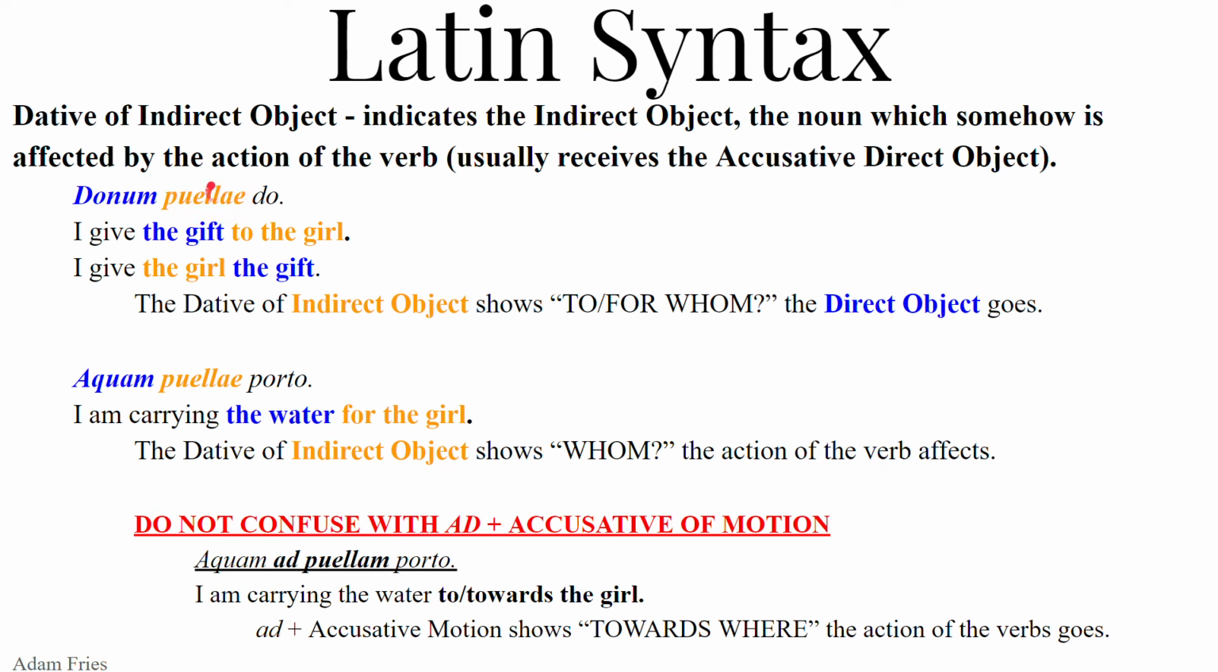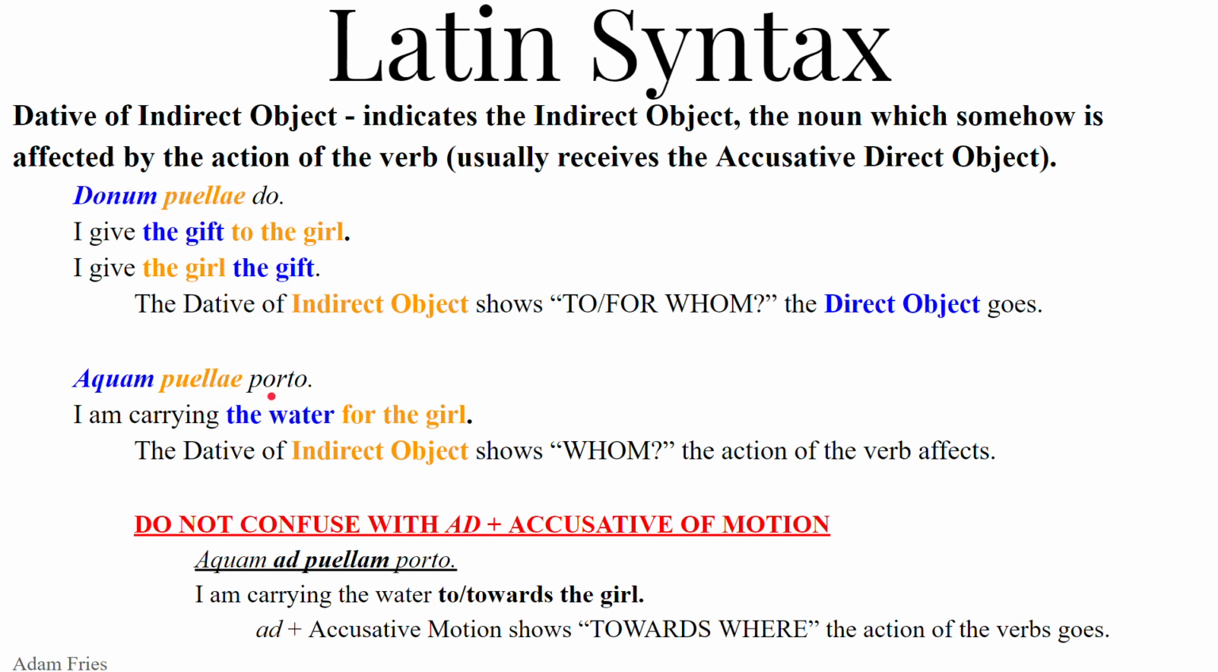She is indirectly being affected by the action of the verb. The accusative direct object gets the full force of the action, do, giving, because that's the thing being given. And then it's being given to the puellae. The puellae is indirectly affected. Oh, this gift is for me? How nice. We could also say, I give the girl the gift. So once again, word order, very important here. The dative indirect object shows to or for whom this direct object goes.